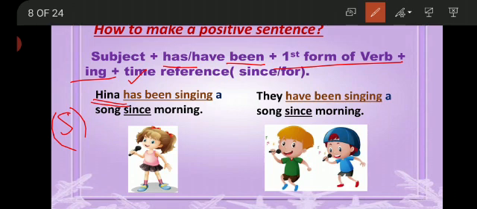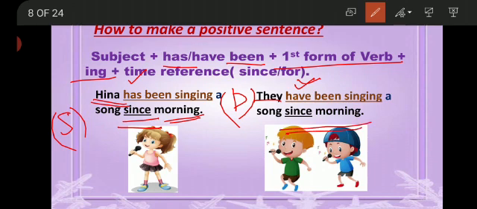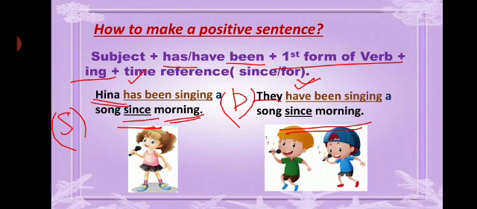So for the time reference, we have used since and also mentioned the time as well. Now the next example. They have been singing a song since morning. So here they is the plural subject and with they we have used have. Okay. Now the formation is they have been singing a song, then the time reference since morning. Okay. So this is the formation of a positive sentence.